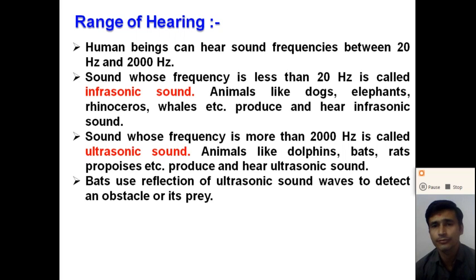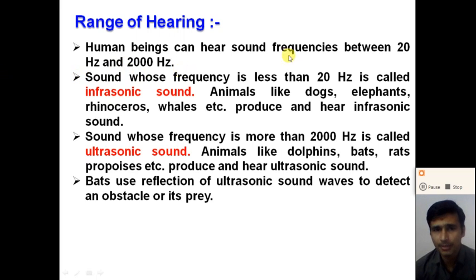Other sound waves we cannot hear. This frequency range is called the audible frequency, and this sound is called audible sound. This sound can be heard by human beings.